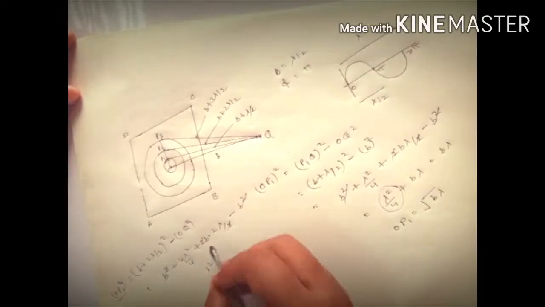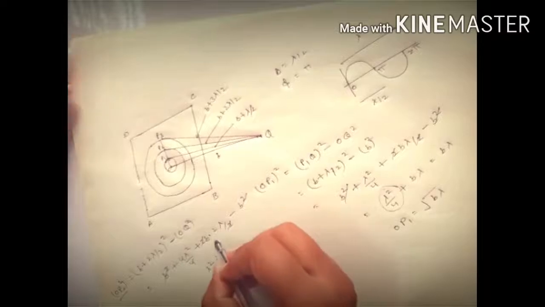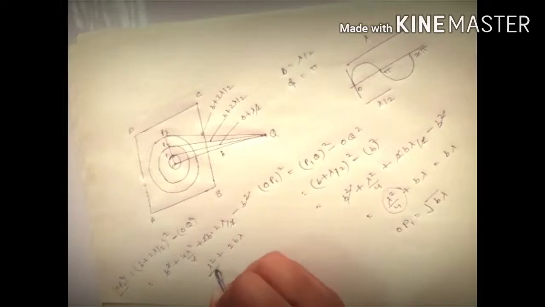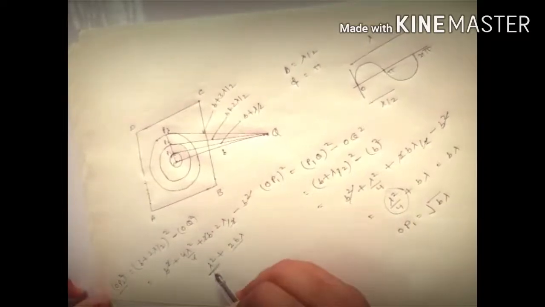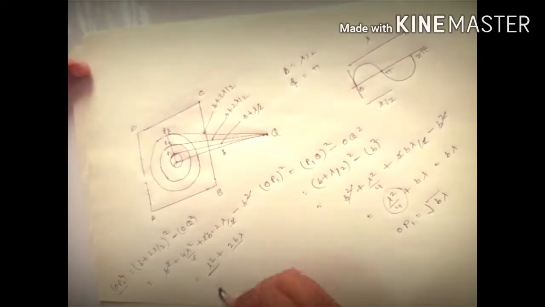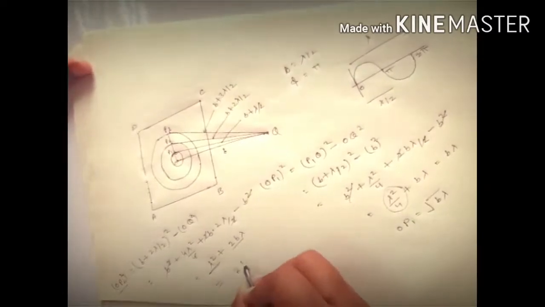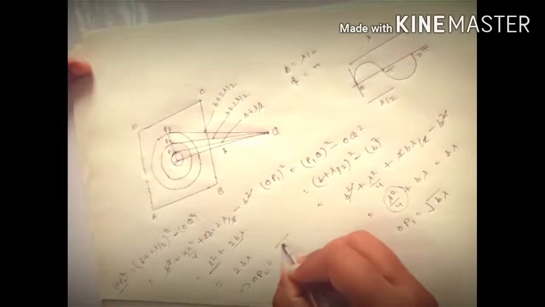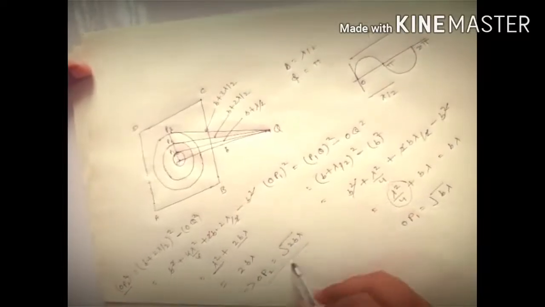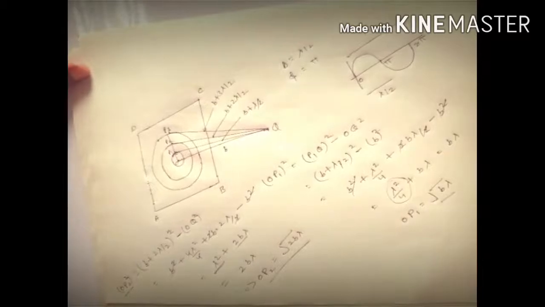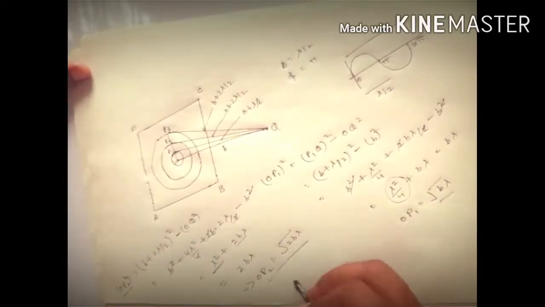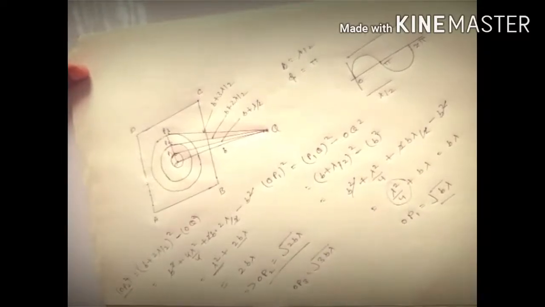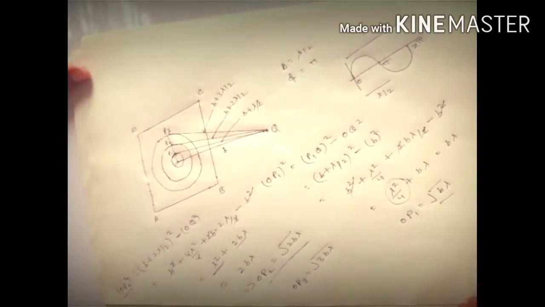This is lambda square plus... then here again we can neglect lambda square in comparison to this. This is very small. So the radius of the second half period zone is 2b lambda, or OP2 is equal to square root of 2b lambda. This is the radius of the second half period zone. This is the radius of the first half period zone. And third half period zone OP3 will be square root of 3b lambda, and so on. These are the radii of the half period zones.